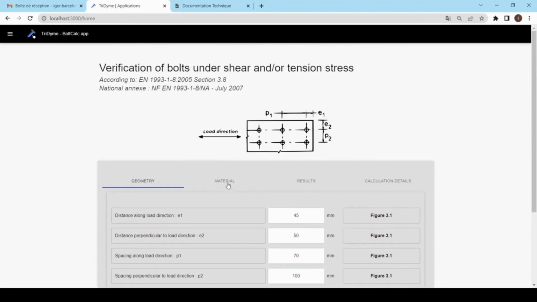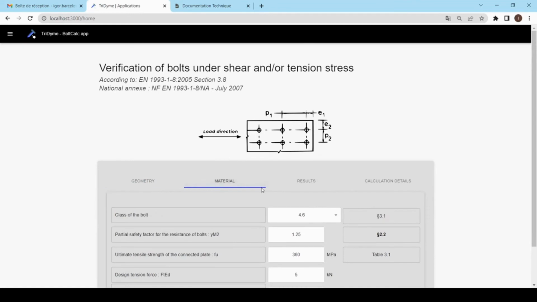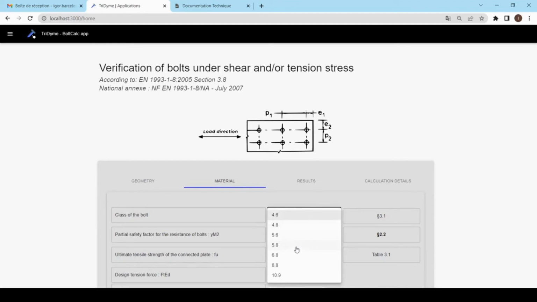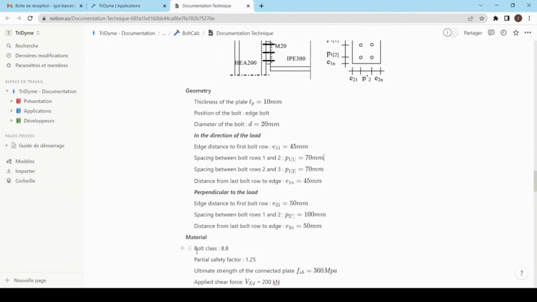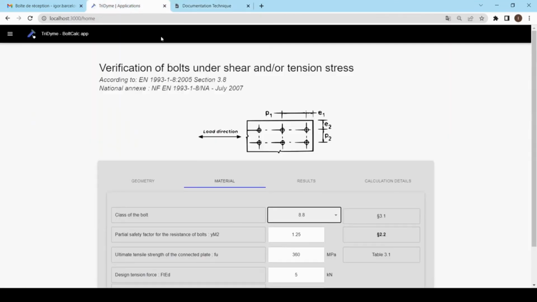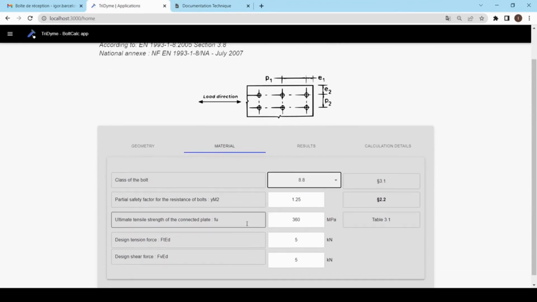Moving on, in the material section, we can define the class of the bolt, which is 8.8. Let's check. Yes, 8.8. The safety factor is okay, 1.25. The strength of the plate is also correct.